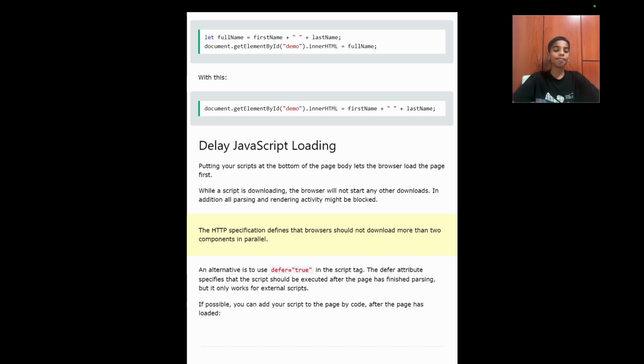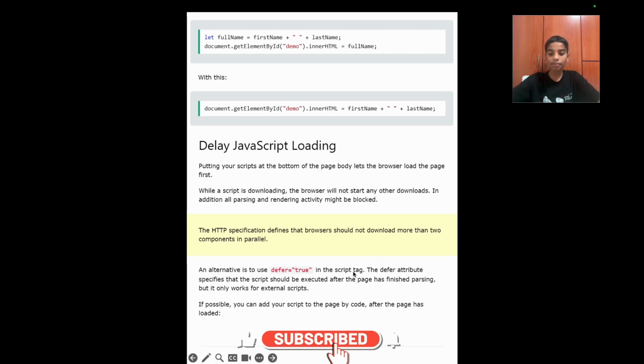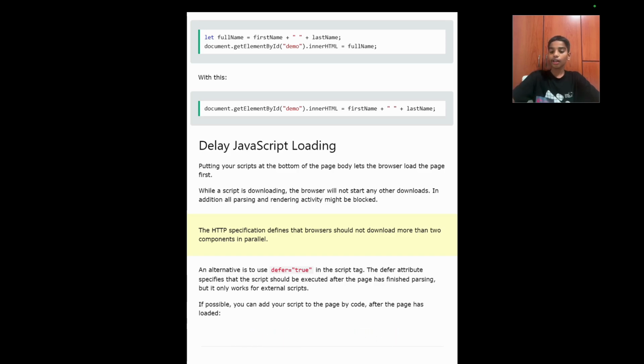The HTTP specification defines that browsers should not download more than 2 components in parallel. An alternative is to use defer equals true in the script tag. The defer attribute specifies that the script should only be executed after the page has finished parsing, but it only works for external scripts.